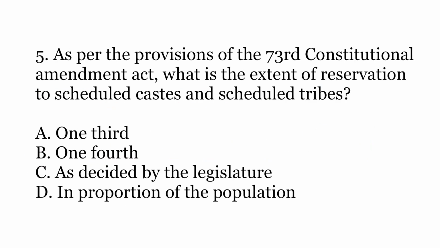Question number 5. As per the provisions of the 73rd Constitutional Amendment Act, what is the extent of reservation provided to scheduled castes and scheduled tribes? The options are A. 1/3, B. 1/4, C. as decided by the legislature or D. in proportion of their population.